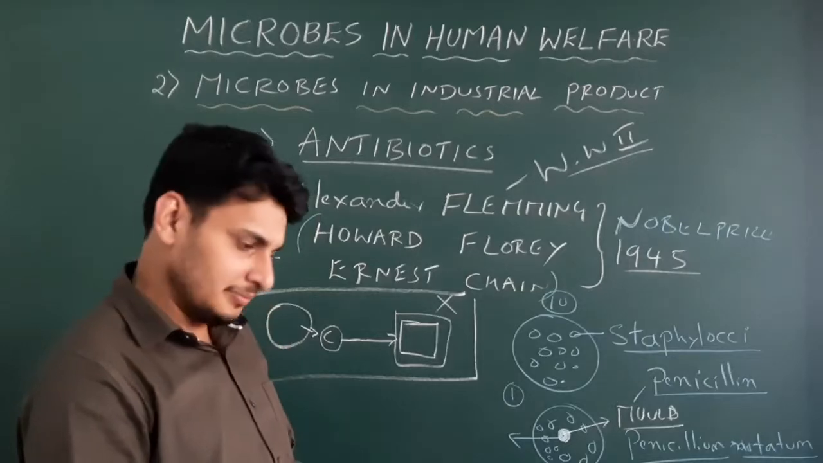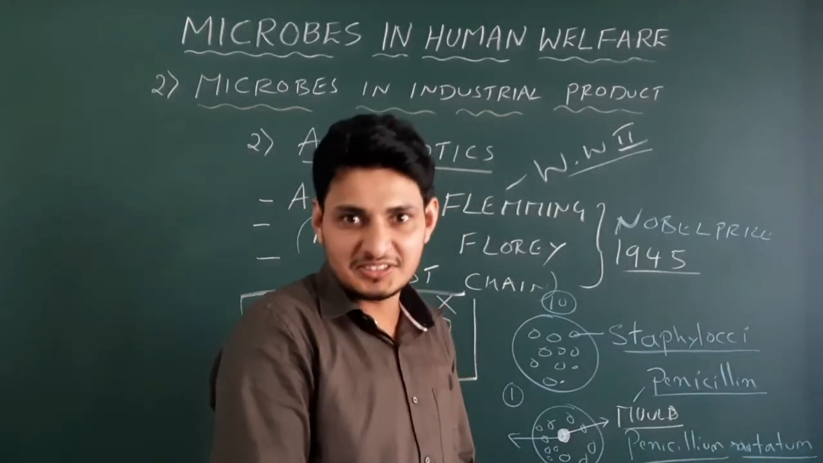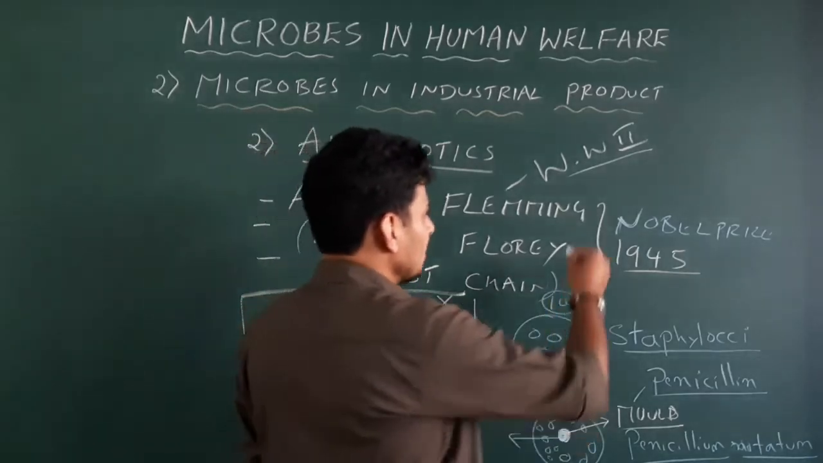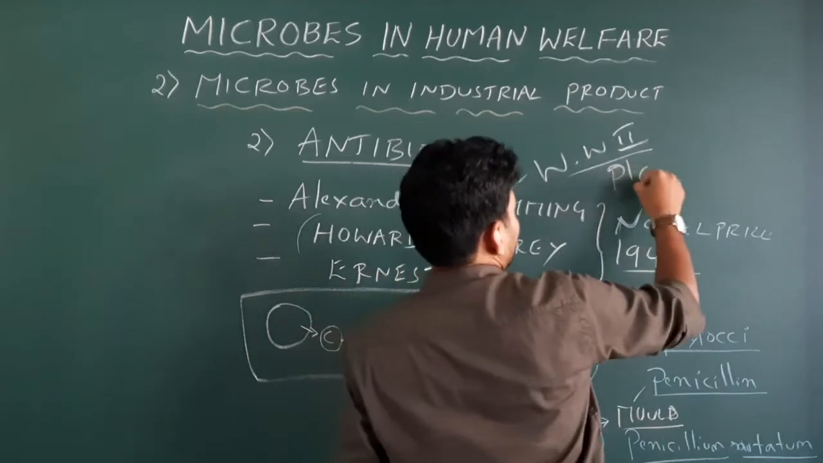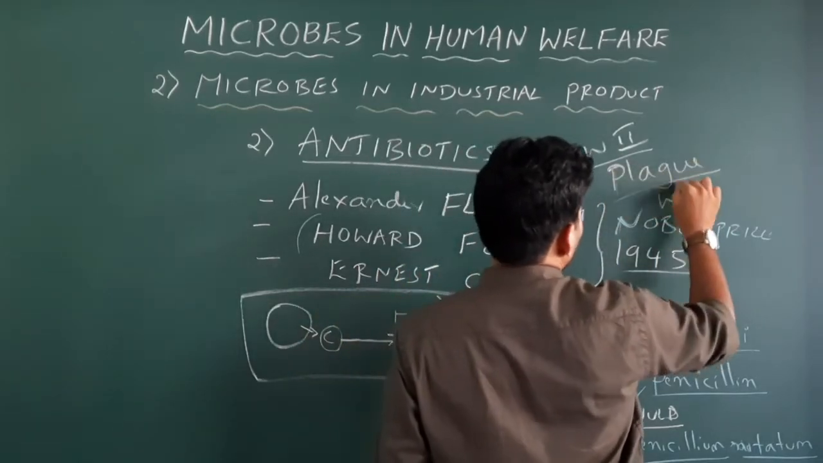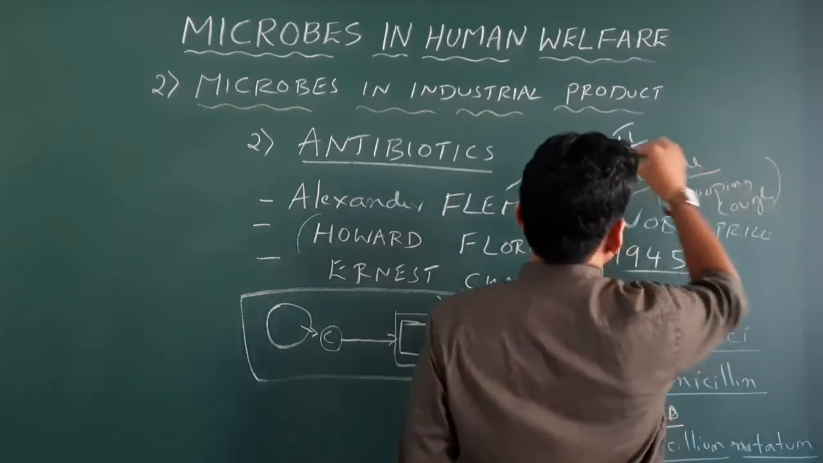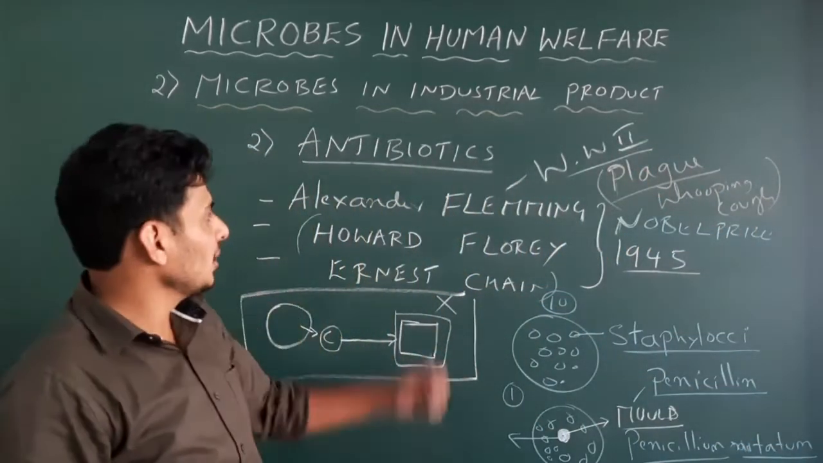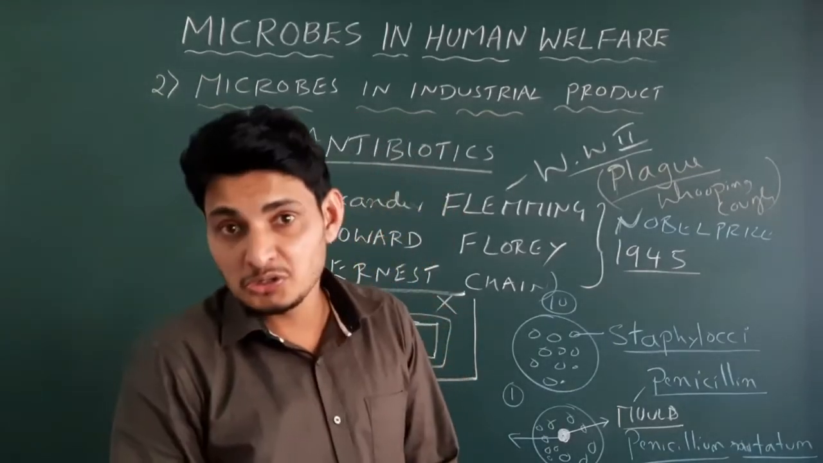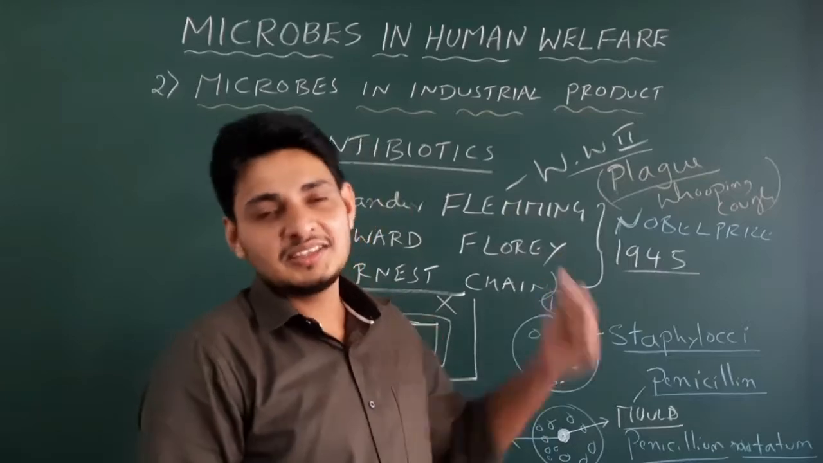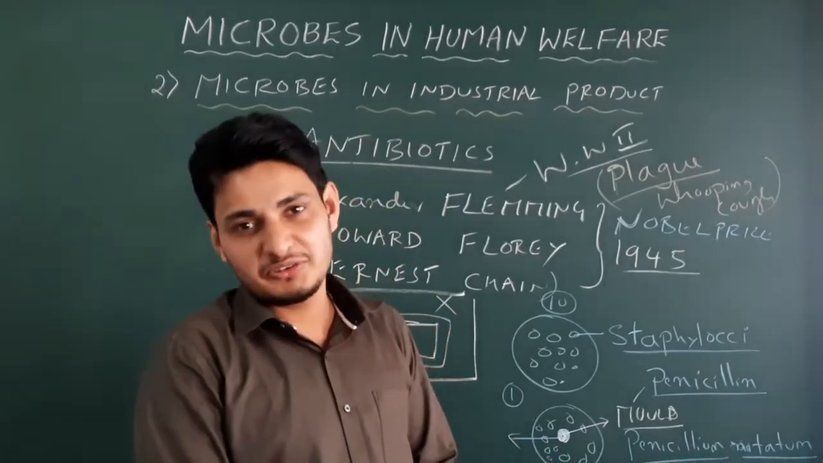Nowadays you see the vast use of antibiotics for different types of bacterial diseases, correct? Okay, for example, you take plague or maybe the whooping cough. These are the different diseases which can be cured by antibiotics. But let me tell you one thing, nowadays even the bacteria are gaining resistance against these antibiotics. Got it? So we have to make very powerful antibiotics nowadays.